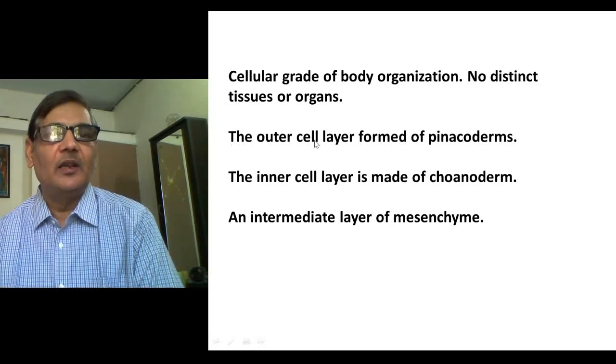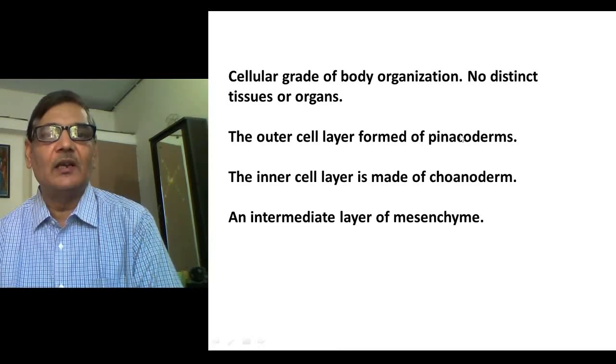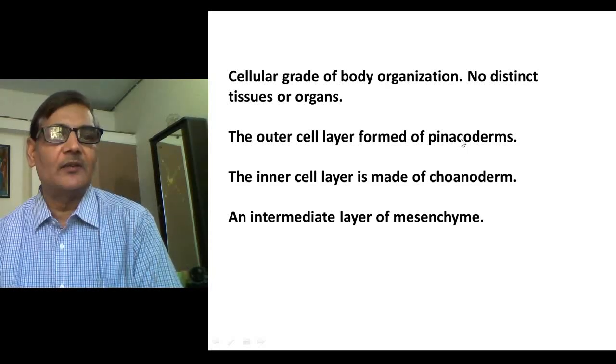The outer layer forms the pinacoderm, which is actually formed by pinacocytes. A kind of cells make the external cell layer, and there are porocytes which are present at the place where ostia are located.